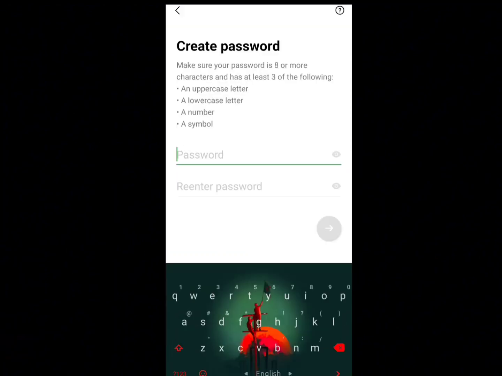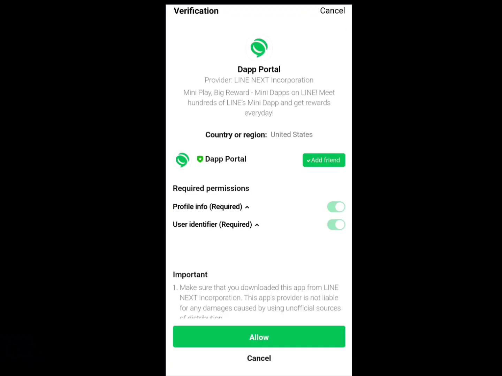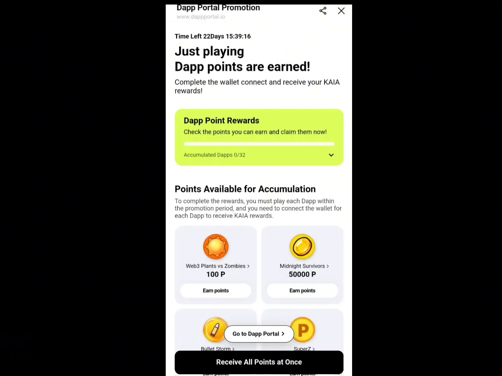First, enter your name, then set a strong password twice. Now we will click on link number 2 here. After that, it will ask for permission. You will have to allow the permission. And those who are watching the video must subscribe to the YouTube channel. It is possible to earn $100 daily from here.